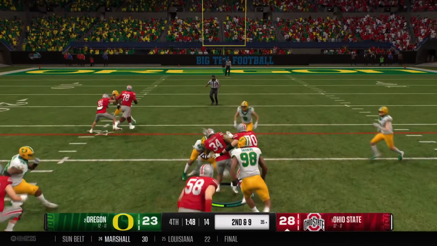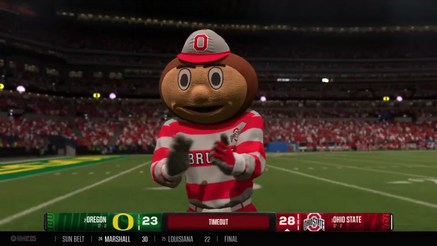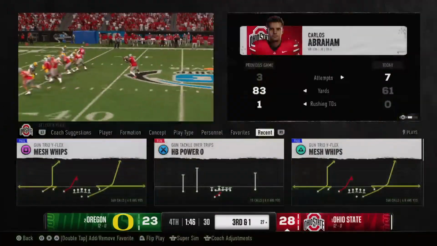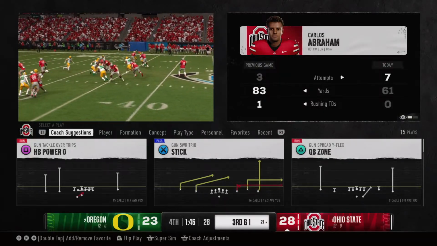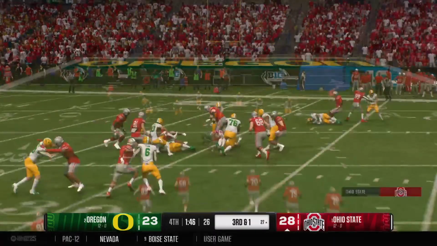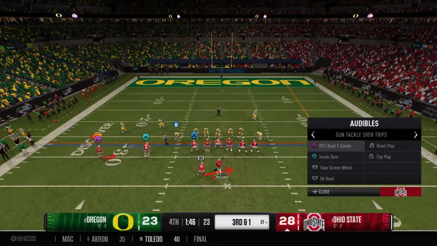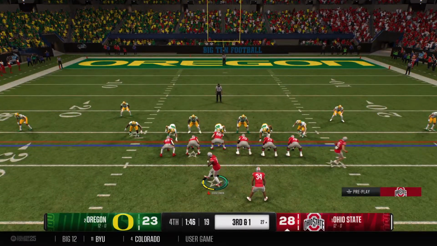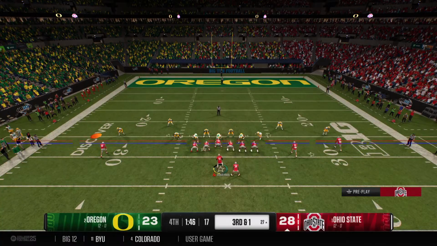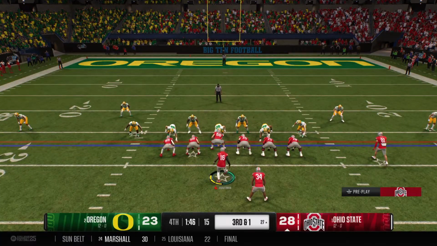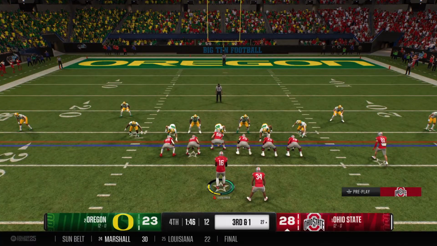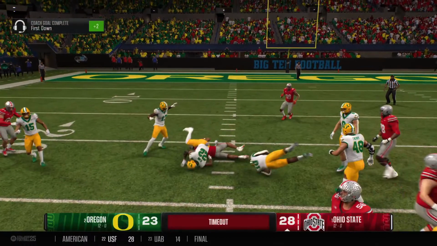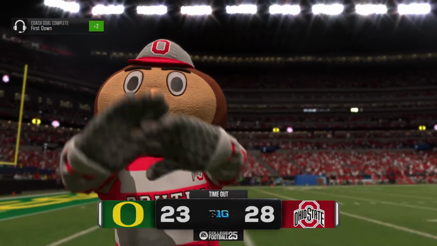From the shotgun, here's an inside give. Runner finding some space there. That's a solid gain on the ground. And now it's the defense that calls timeout here, trying to get organized and preserve as much clock as possible. So let's see what the play caller likes here on 3rd and short from the +27. They'll try to run for the first down. The Buckeyes are looking to keep this drive going.